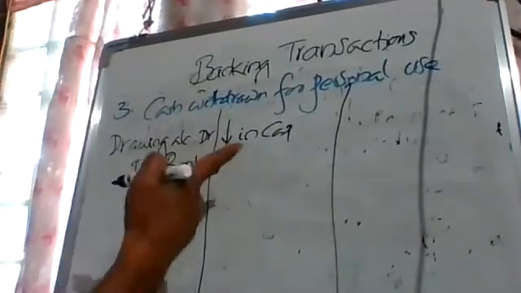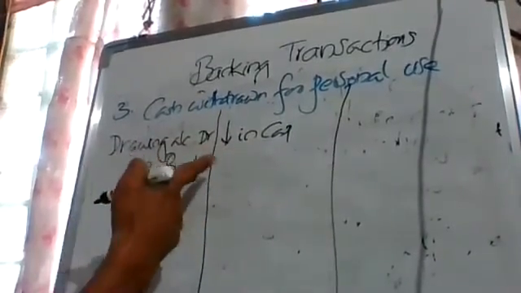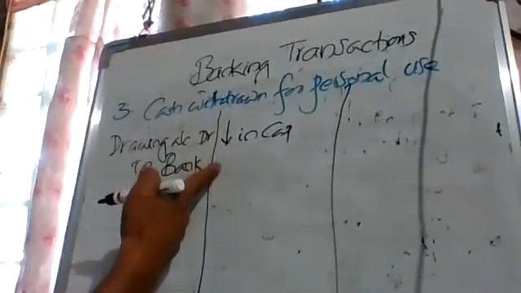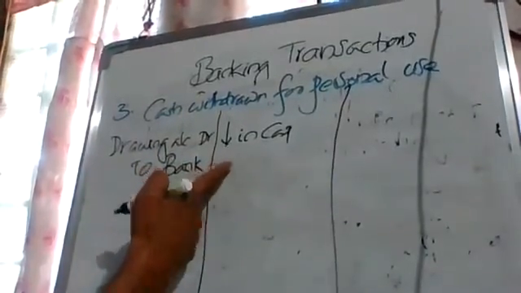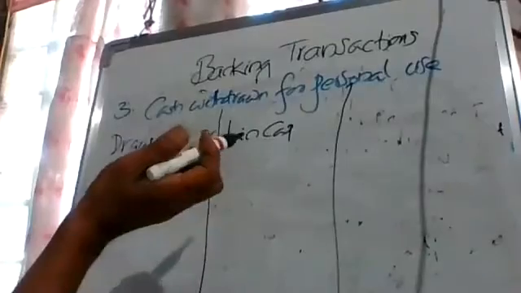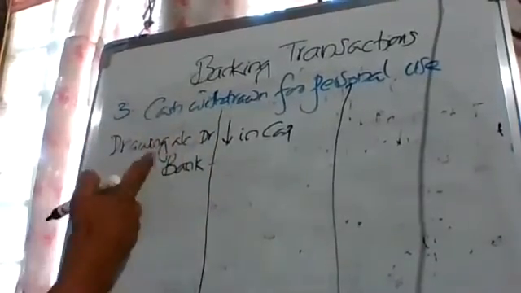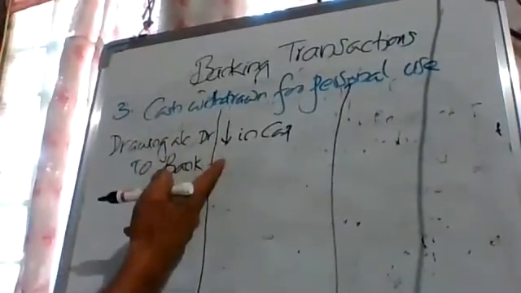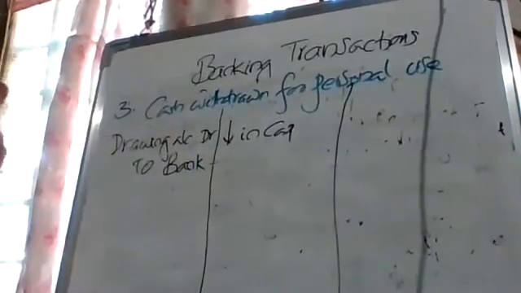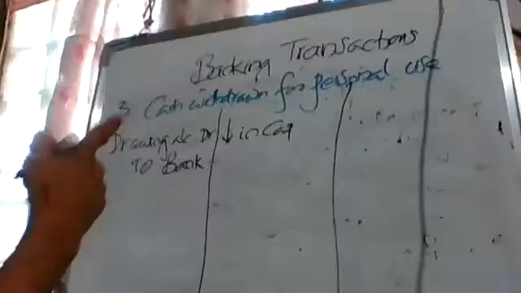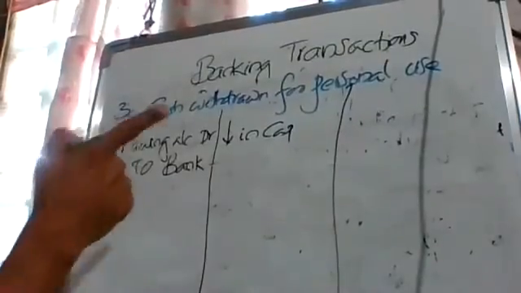See, that question is somewhat intelligent. Decrease in capital means an increase in drawings. In reverse, what can we also express? Increase in drawings means a decrease in capital. You can express it as an objective question, children.